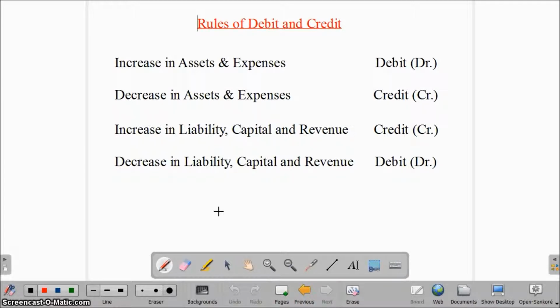And now the question comes, how will we apply these rules for recording business transactions in the books of accounts? That we will discuss in our next video.